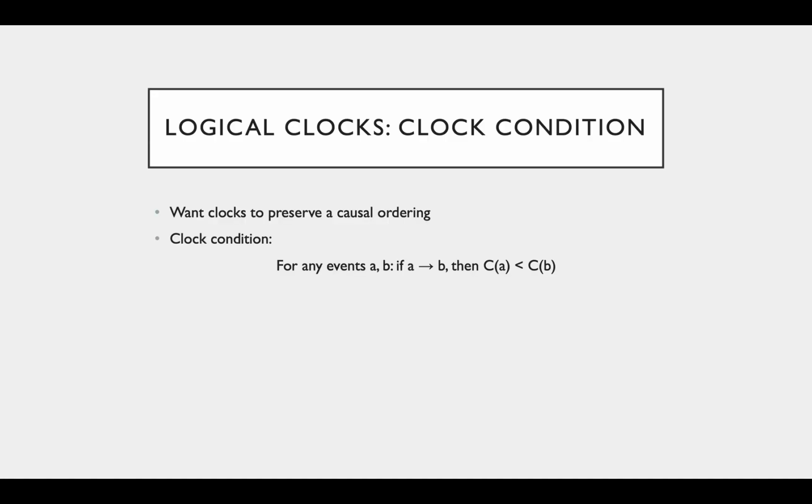So if we want to create an ordering out of timestamps, we want the logical clocks to preserve the causal relationships that we've defined by the happens before relation. As a result, we have what is called the clock condition, which states that for any 2 events A and B, if A happens before B, then A's clock value should be lower than B's clock value. I think this is pretty intuitive, right? It shows us that we can order A before B with the clocks.